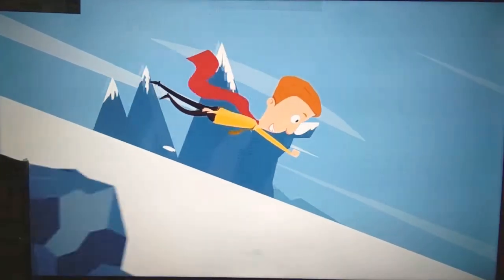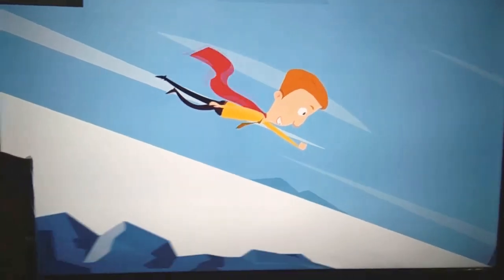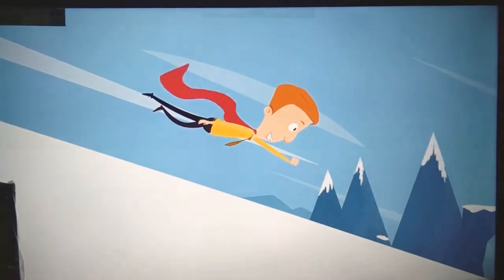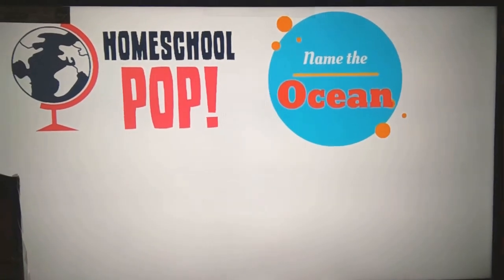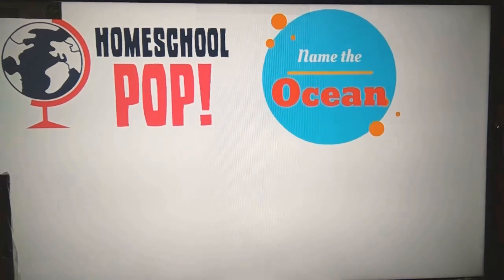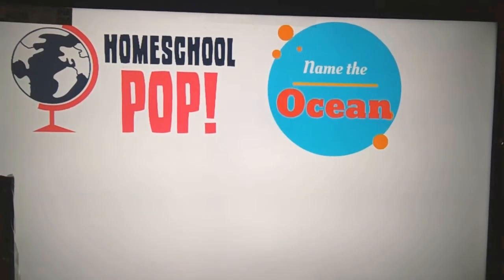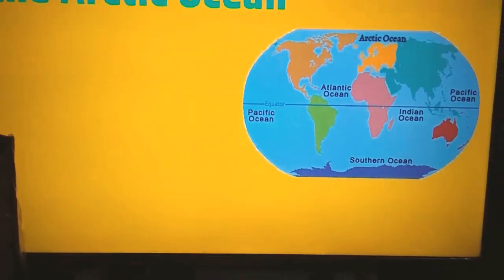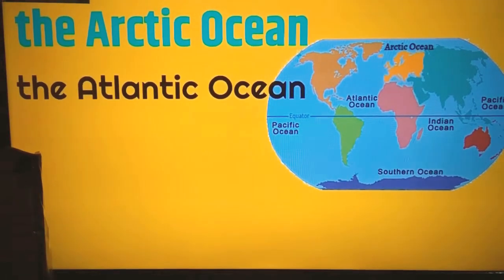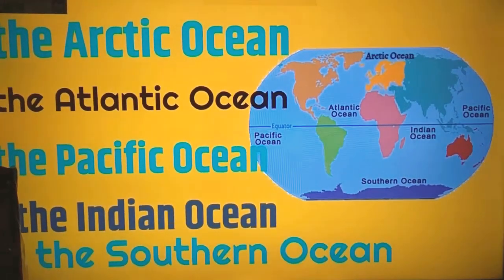Great, well now we're going to fly and glide into a game that's going to see how much you learned about the oceans. We're about to play a game called Name the Ocean. We're going to show you some pictures, and you let us know which ocean you think it matches. As a quick reminder, these are the 5 oceans of the world: the Arctic Ocean, the Atlantic Ocean, the Pacific Ocean, the Indian Ocean, and the Southern Ocean. Let's begin.